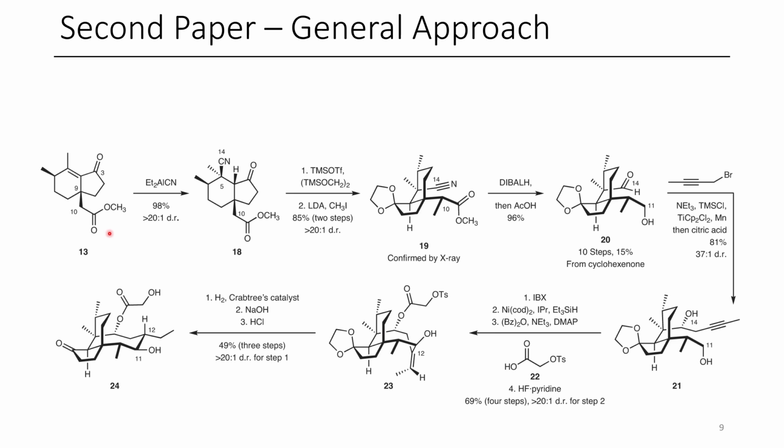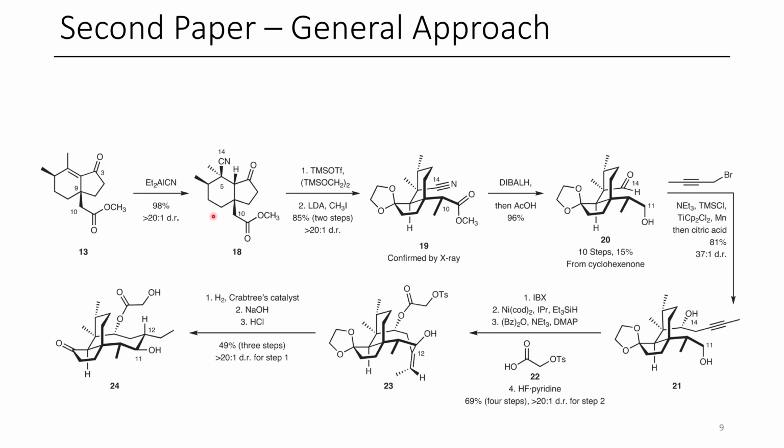Now, once they have ester 13, they have several common intermediates. So initially, they have their cyanation reaction, which I thought was kind of cool. It's a 1,4 addition of cyanide to a Michael acceptor. This is done in a diastereoselective fashion with 20-to-1 selectivity.